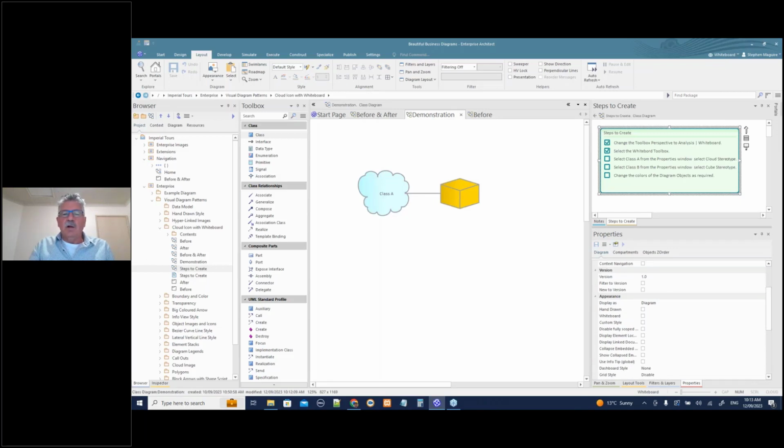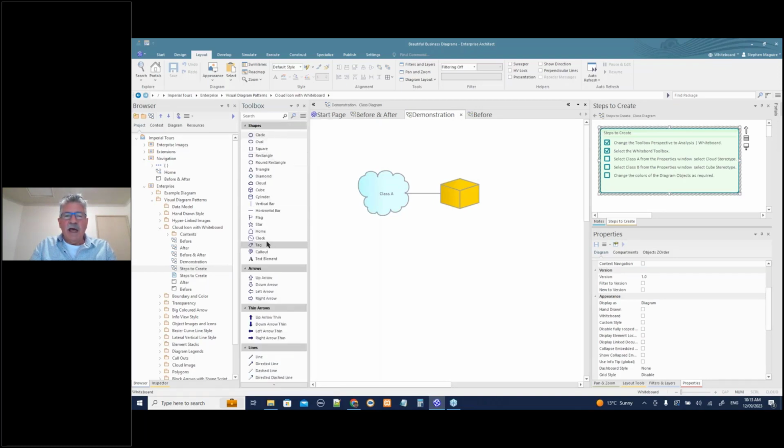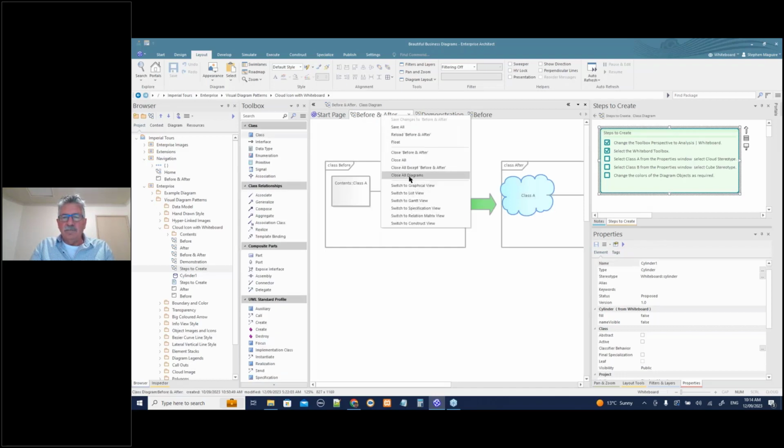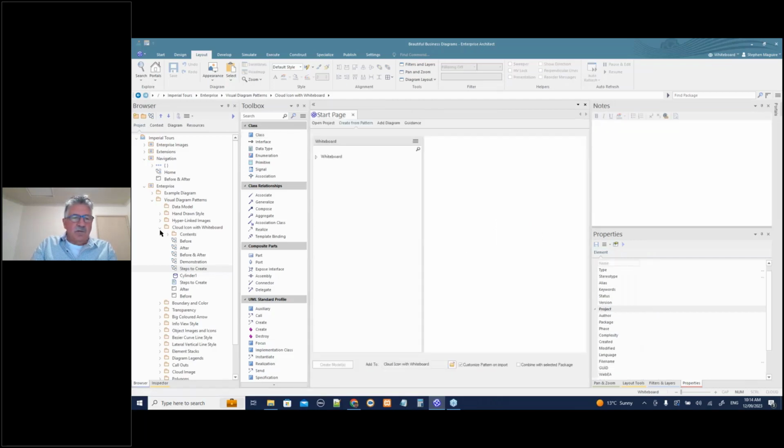So lots of opportunities there with the whiteboard. I haven't shown you all of those things. There's lots of things on the whiteboard that you can look at, and you can just drag them directly from the whiteboard. So I could drag that guy there, and it comes onto my element. I was wanting to show you how you can change an existing element into a cloud or another image. Again, let's close all these guys, and we'll go on to the next thing. So close those guys there, and let's go on to a boundary and color.